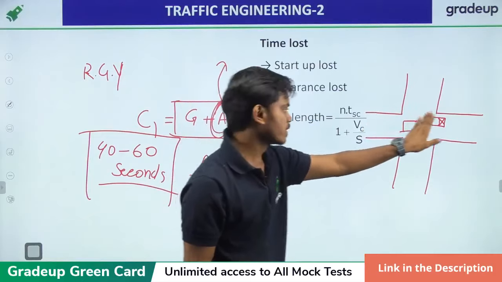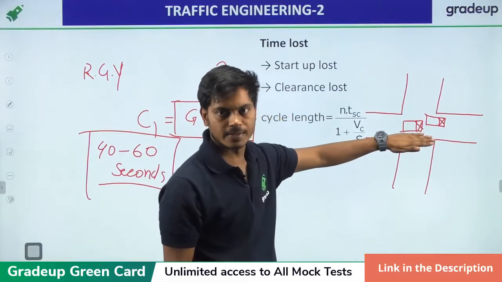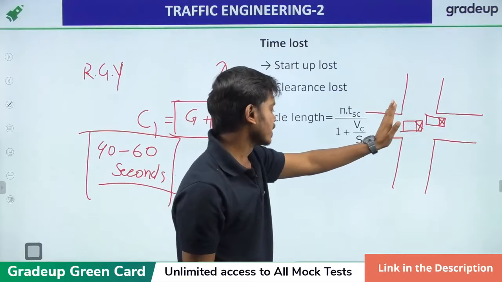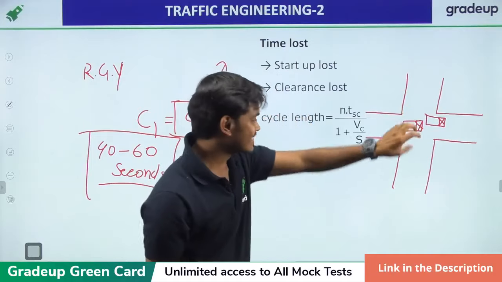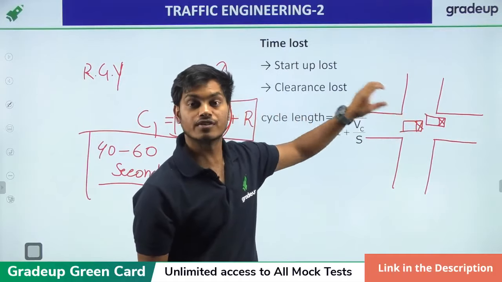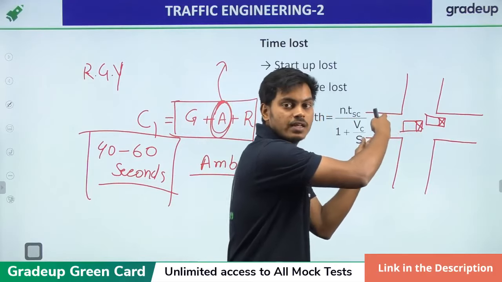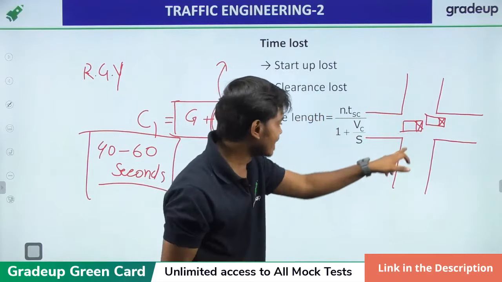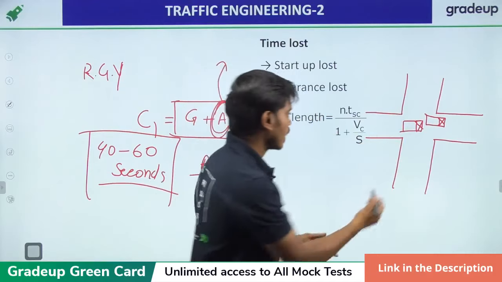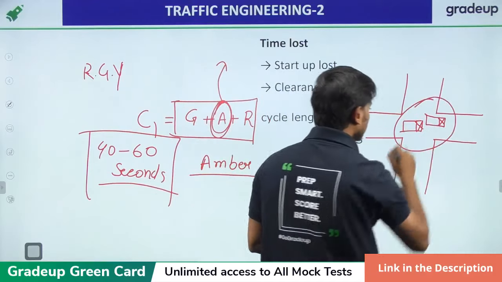That's why they were moving, and here we have red. If we just turn the signal red and green here, what will happen to these vehicles?